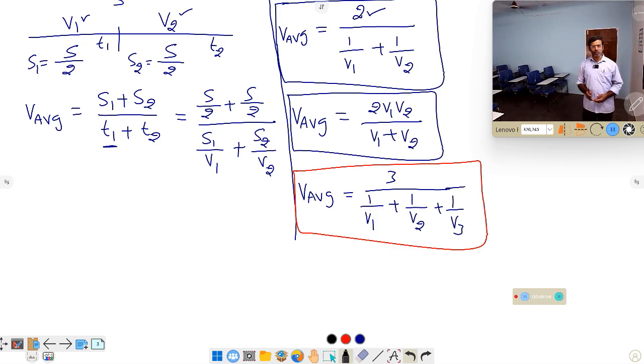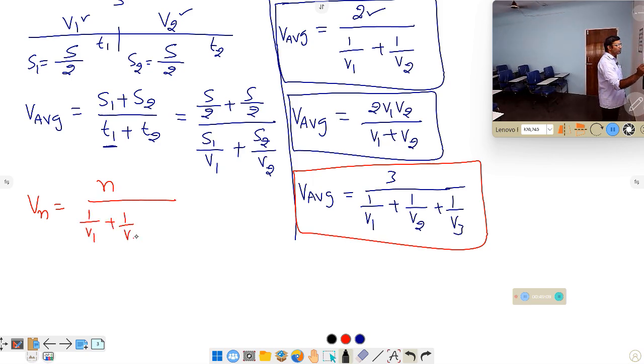This is the formula we are going to use. So like this, in the case of n equal parts, V average is equal to n by (1 by V1 plus 1 by V2 plus so on, 1 by Vn). We can use this formula. Like this, you need to understand how to apply the formulas to solve the problems.